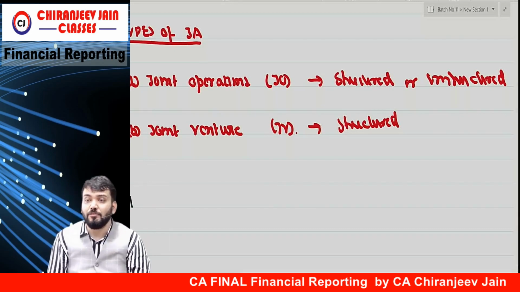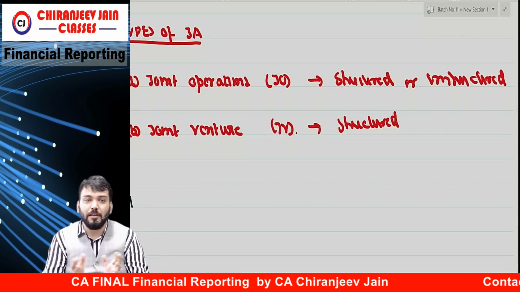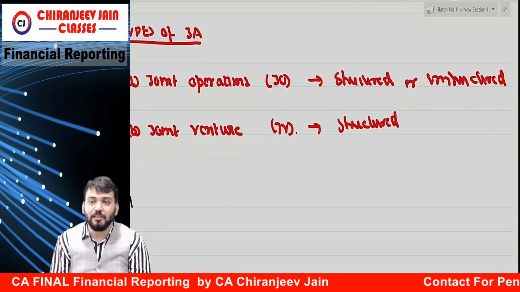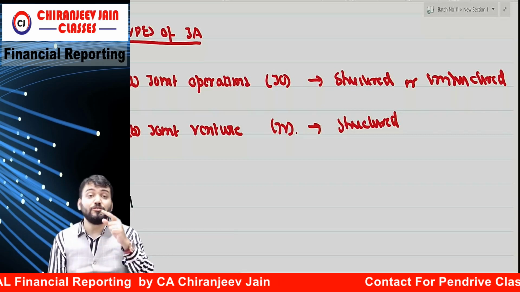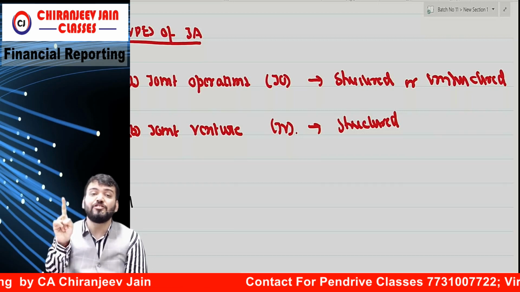Recall the joint venture chapter. A and B started construction of a road. Prepare the joint venture account. Do you remember the Joint Venture account? So no separate legal entity was created for that venture, which means that was unstructured.